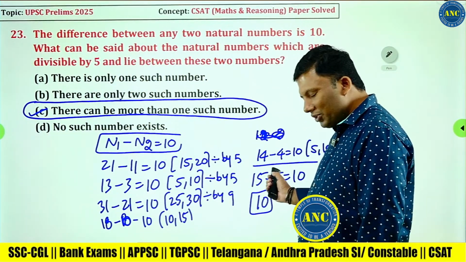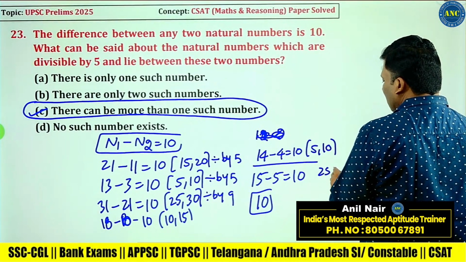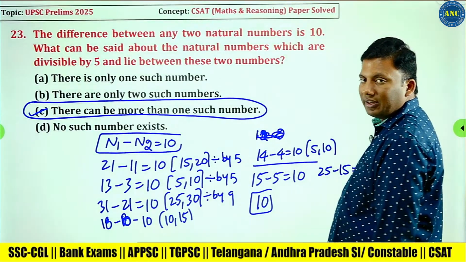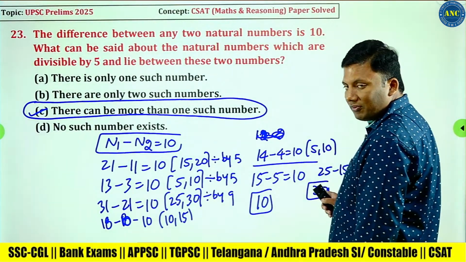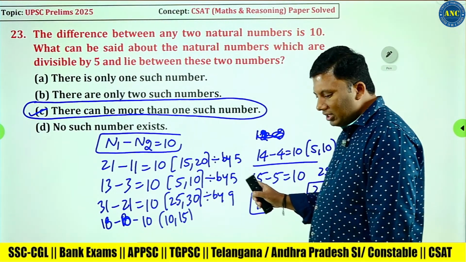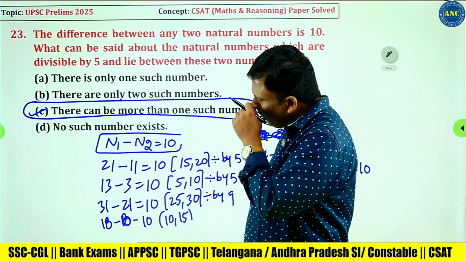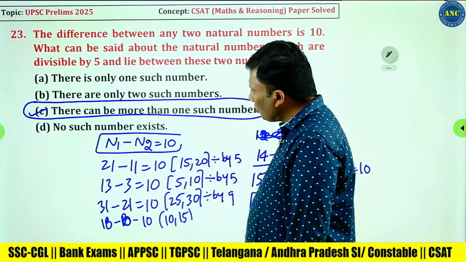I took both numbers as divisible by 5: 25 minus 15 is 10. What is the number between 25 and 15? 20. So there are one-number cases and two-number cases. Therefore, two cases are there.